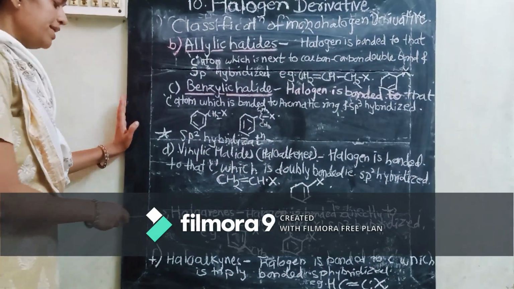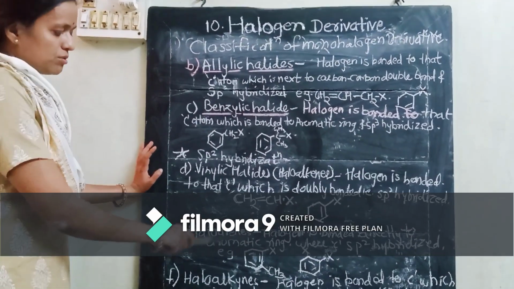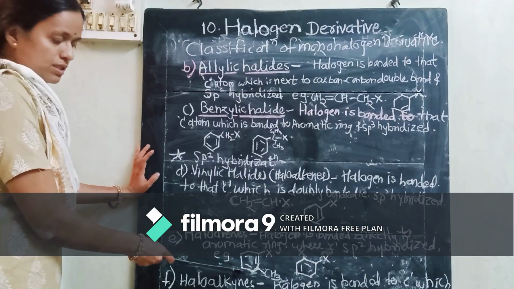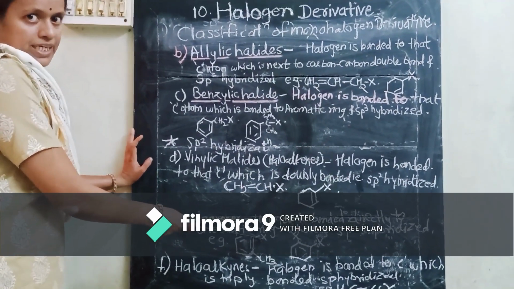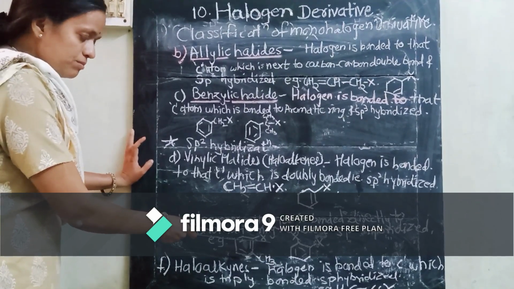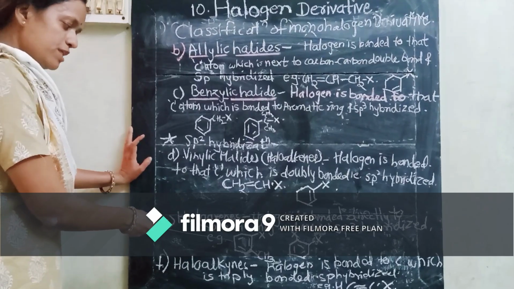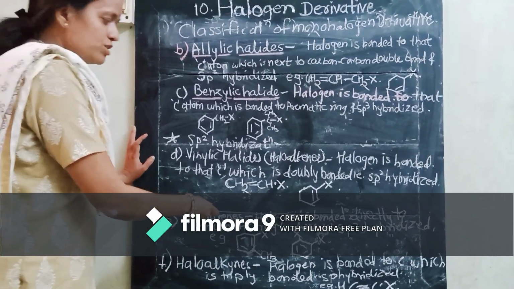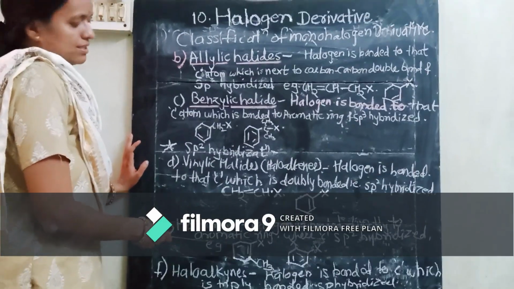Now the next class, that is haloarenes. We have studied these haloarenes. We know the example. See here, to this aromatic ring, one halogen is bonded. So this halogen atom is bonded directly to the aromatic ring.